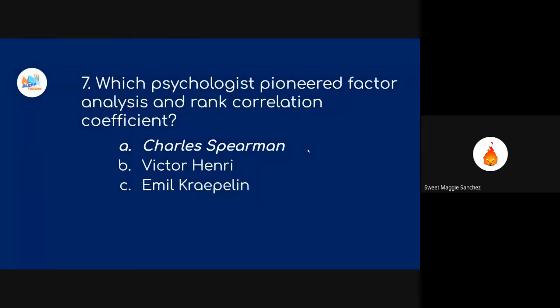For question 7, which psychologist pioneered factor analysis and rank correlation coefficient? So it was Charles Spearman. So factor analysis, very apparent na